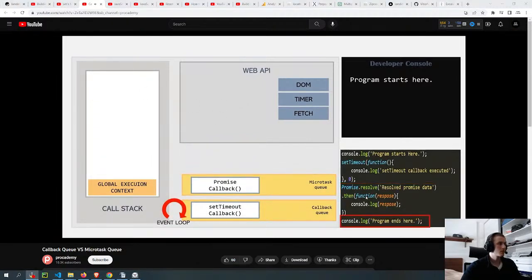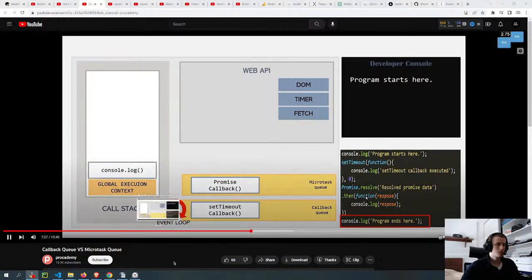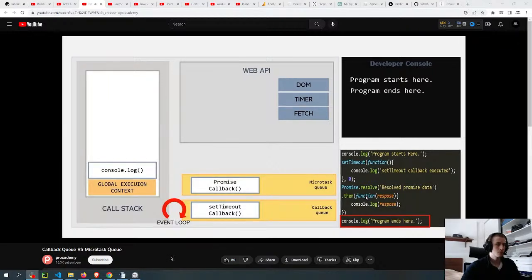Then the next statement will be executed, and in it we are again calling this console.log statement. So an execution context for this console.log function will be created. It will log the message "program ends here" in the developer console, and it will pop up from the execution stack. And in this way, the execution of this JavaScript program is complete. There are no more functions to be executed in this JavaScript program. That means now this call stack is empty.